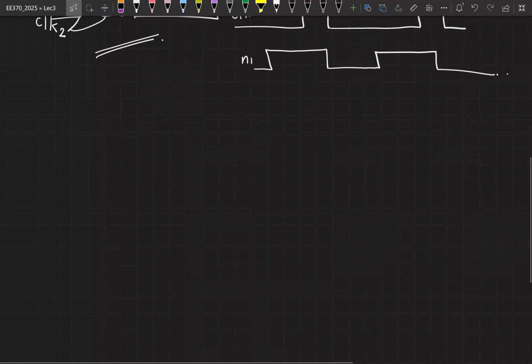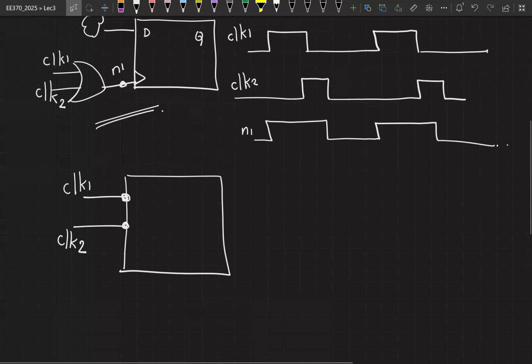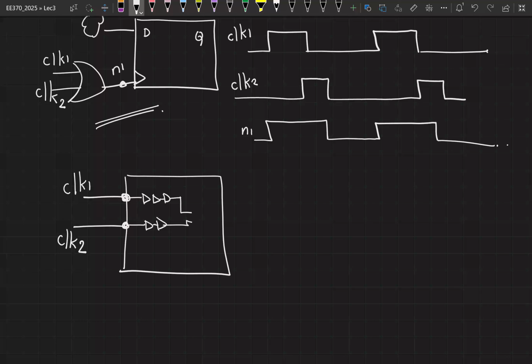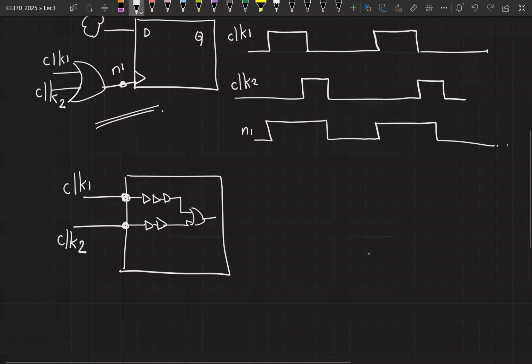Even if you are feeding your signal right, let's say this is your digital block and you had 2 ports and you made sure that clock 1 and clock 2 have a fixed phase. The phase relationship between clock 1 and clock 2 is well defined such that you get the expected N1. Even then it is really hard to make sure that the phase relationship is exact. Even if you do this, inside the circuit, your clock 1 is going to pass through some buffers, your clock 2 will pass through a different set of buffers, and eventually it will reach the OR gate. There is no guarantee that the delay in both these paths is going to be the same, right? And again, it is very easy to have a variation in the delay.